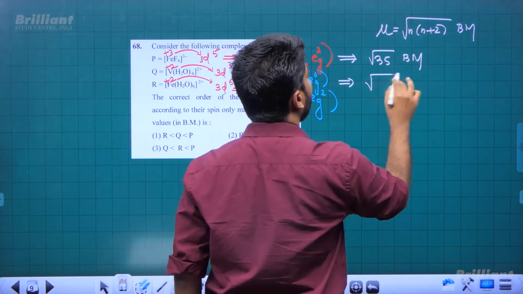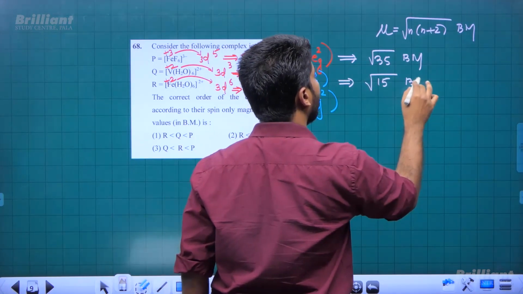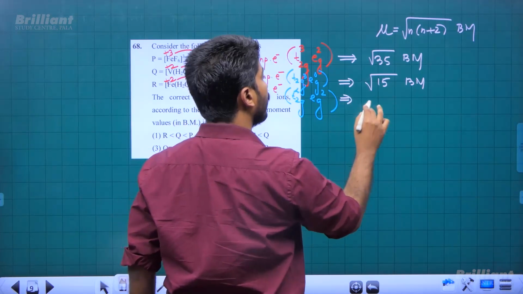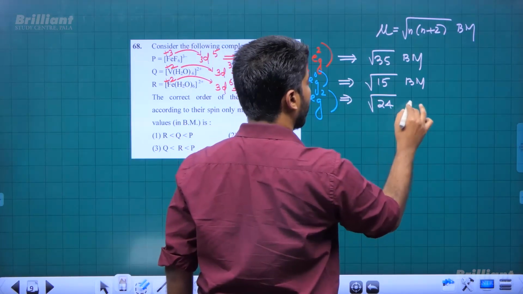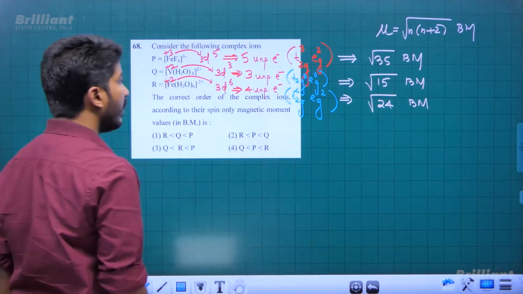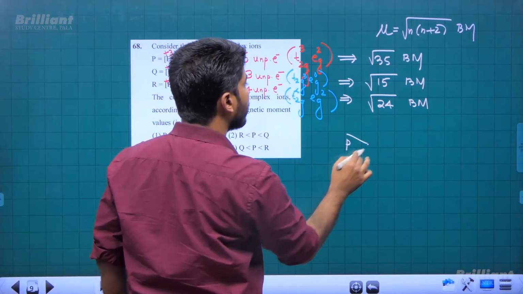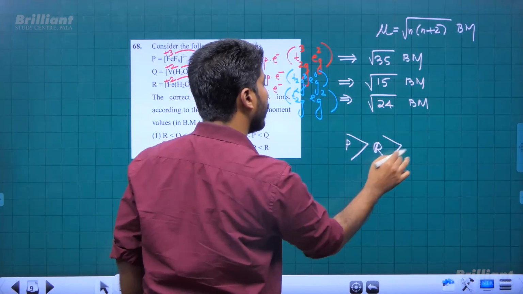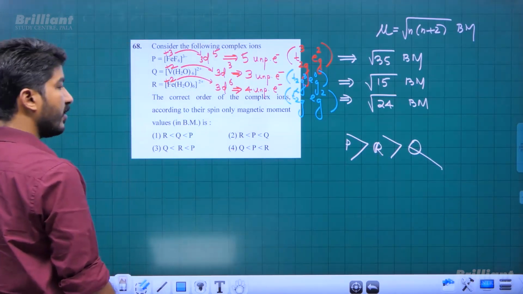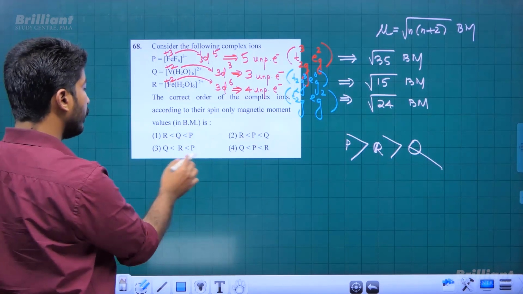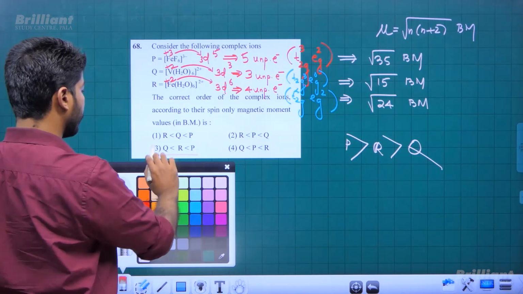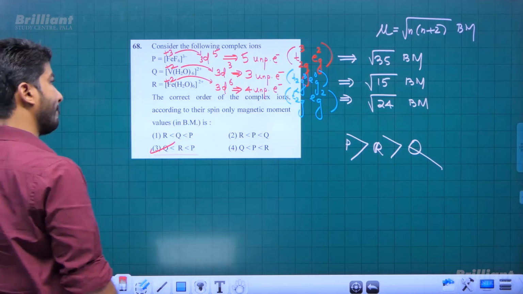Second case root 15 Bohr magneton, and third case root 24 Bohr magneton. These are the values. So we can say P has highest, then R, then Q. So the right choice will be PRQ, option 3. Right.